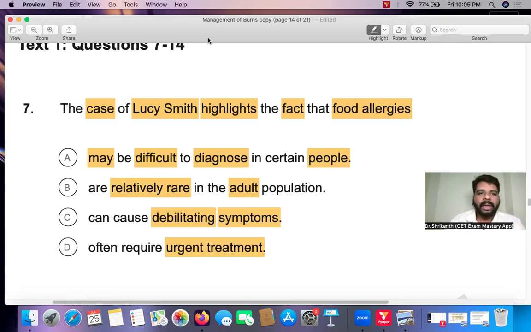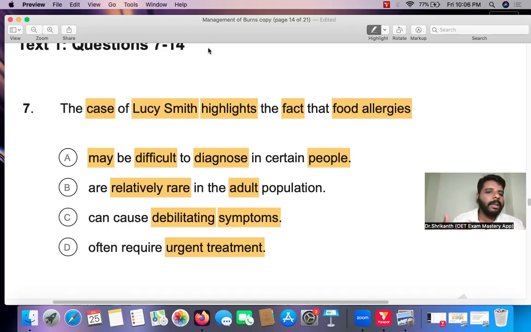Now you have done the keyword analysis. That is understanding the question type, identifying the keywords, and registering those keywords into your mind. And obviously you should expect synonyms. If you're expecting the same words to repeat in the answer options, it is going to be very difficult. So keyword analysis is very important. And more important than the paragraph is always the question, because the OET is not giving you marks for reading the paragraph. The OET is giving you marks for answering the questions. So questions are always your number one priority. That is extremely important for you to understand.